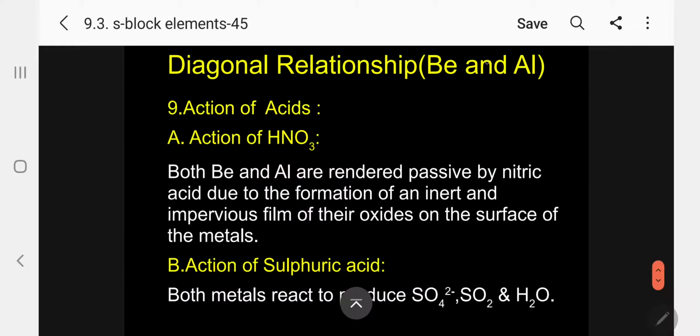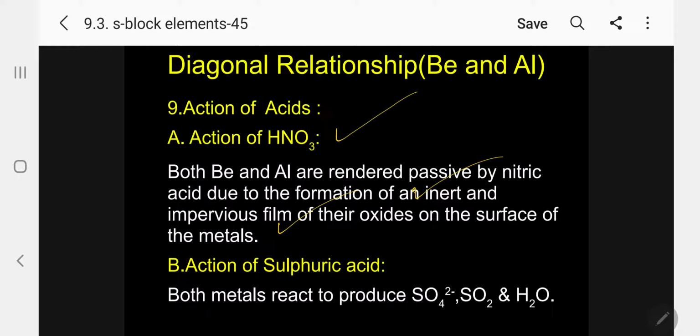Action of acid, the very important property of similarity we can observe. First with nitric acid. With dilute HCl, the reactivity is very low. Both beryllium and aluminum are rendered passive by nitric acid due to formation of an inert and impervious film of their oxide on the surface of the metal.